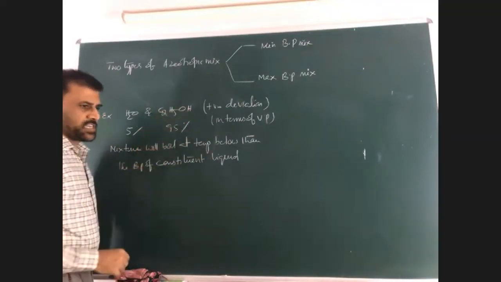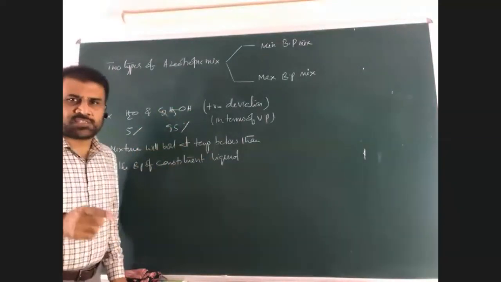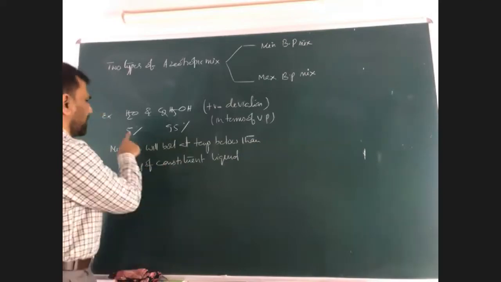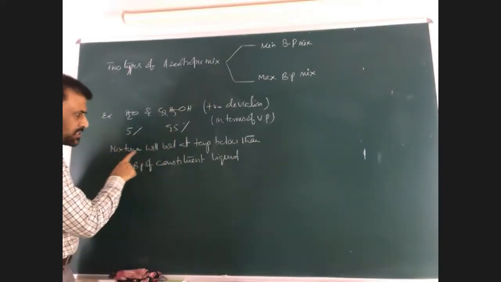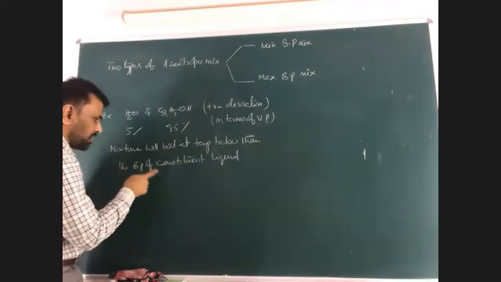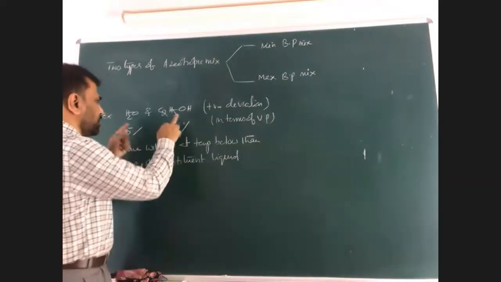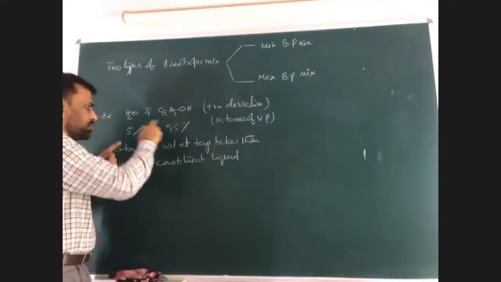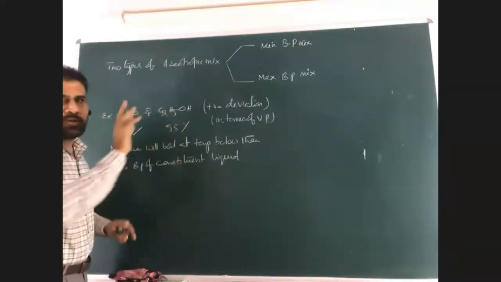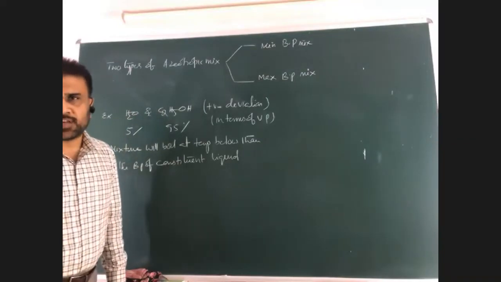If this mixture is taken, the boiling point of the mixture should be less than 78 because 100 is the maximum. In this, 78 is the least. Look at this. The mixture will boil at a temperature below the boiling point of constituent liquids. So the lowest boiling point of these two liquids is ethyl alcohol. So this mixture will boil below the boiling point of ethyl alcohol, which is a very rare phenomenon. Why?